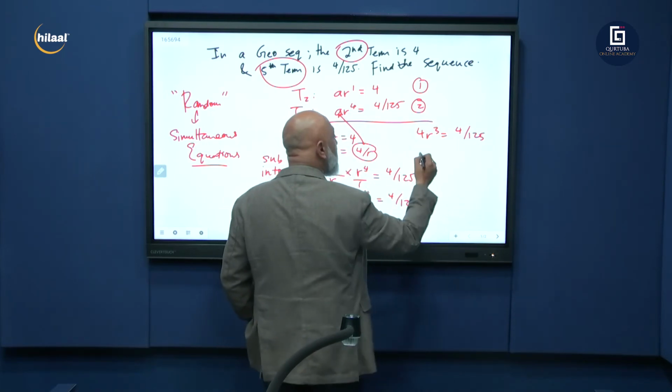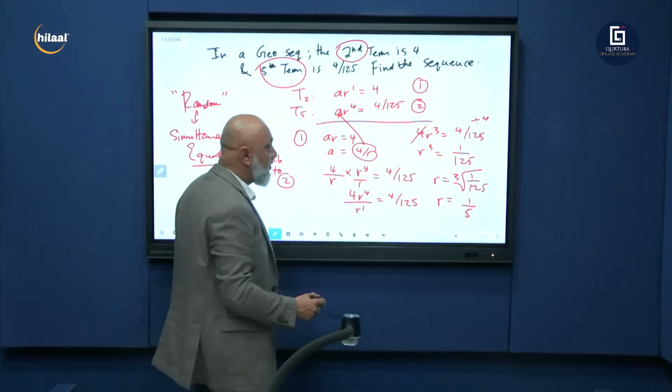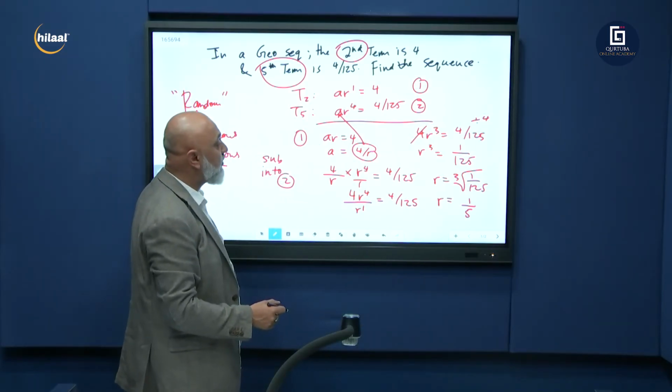Divide by 4, divide by 4. So R cubed is equal to 4 over 125 divided by 4 to get rid of the 4, which is 1 over 125. So R is equal to the cube root of 1 over 125. The cube root of 1 is 1. The cube root of 125 is 5. So now we've got R is equal to 1 over 5.